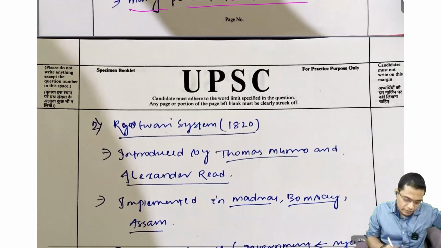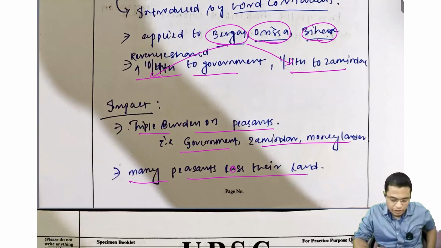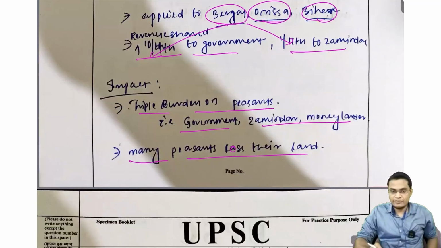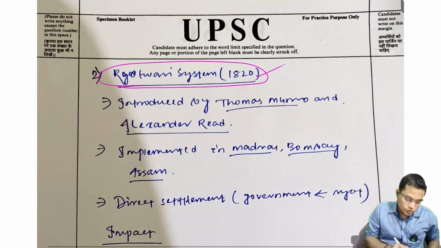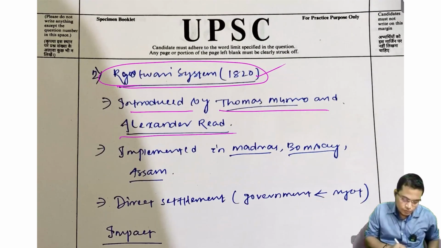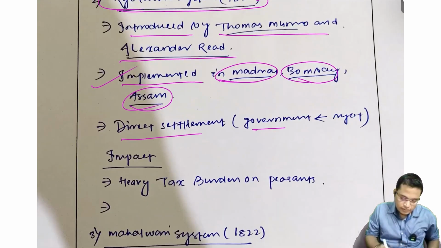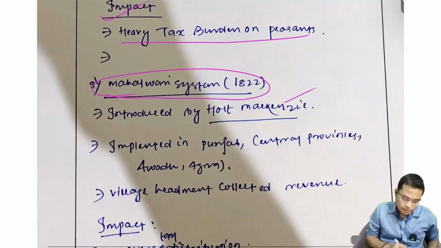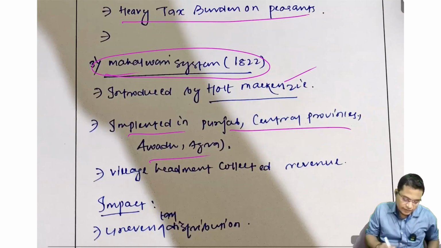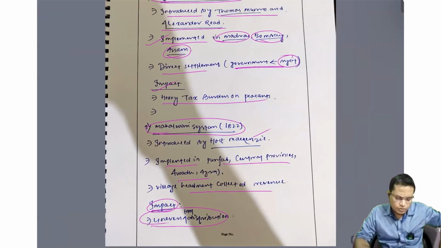So Ryotwari system, very good. You have written the date, but make sure that dates are correct. Okay, डेट अगर करेक्ट नहीं हुआ, बड़ा इंप्रेशन खराब हो जाता है. अगर किसी को समझ में आ गया ना, आप एक भी डेट गलत कर दिए, तो उनको लगेगा आप फेक रहे हो. So this is very negative. So introduced by Thomas Munro, Alexander Reed. So implemented in Madras, Bombay, and Assam. Tick, very good. So direct settlement of government with the Ryot. Okay, very good. So impact, heavy taxation burden on the peasant. Then Mahalwari system, Mackenzie implemented in this region. Okay, village head collects revenue. Very good. Impact, uneven land distribution. This is also good, no doubt.